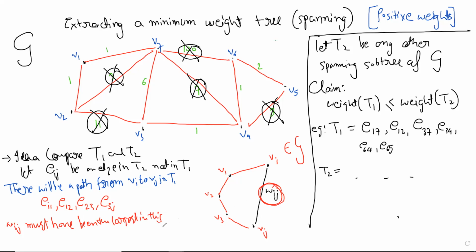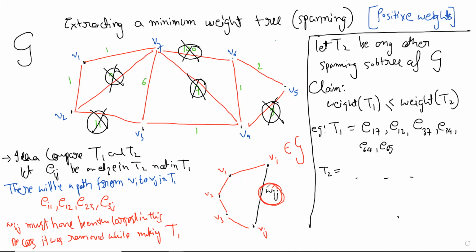So because it was not picked, because it was the one removed, it was the one sacrificed, right? Because the way we are running this procedure is by removing edges. It was removed while making T1, not T2. T2 is gotten by some other way. It's just a random tree which is spanning.